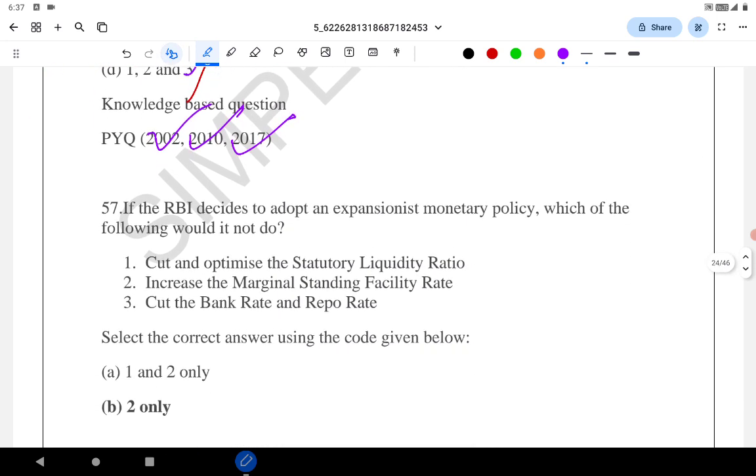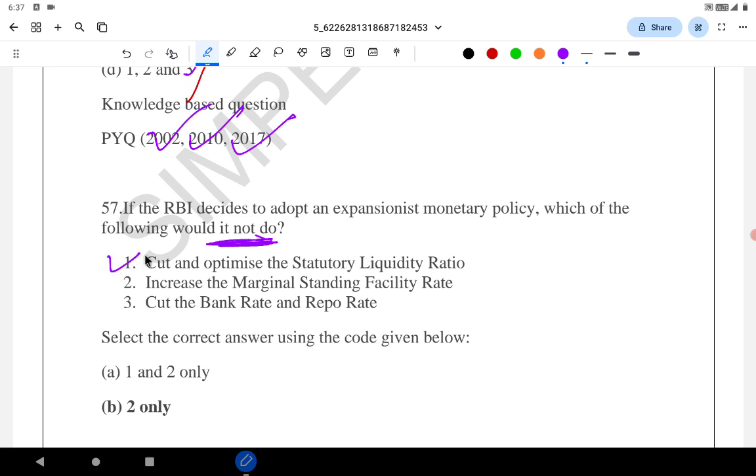If the RBI decides to adopt expansionary monetary policy, which one of the following would it not do? Again, they are asking which one it would not do. Cut and optimize the statutory liquidity ratio.